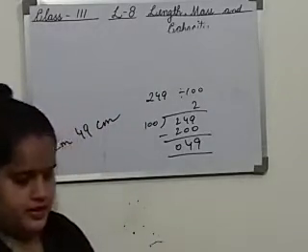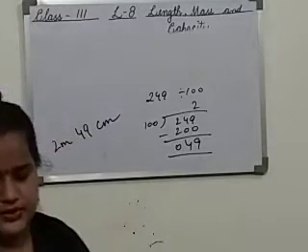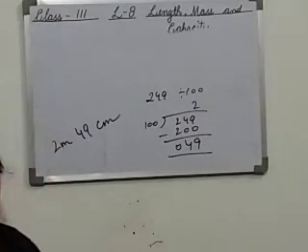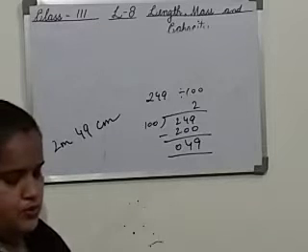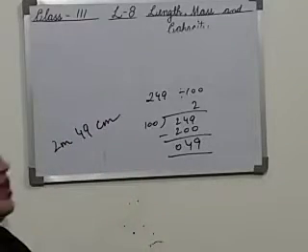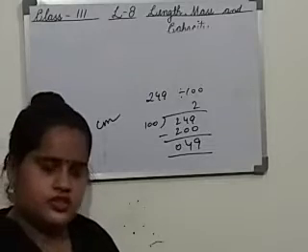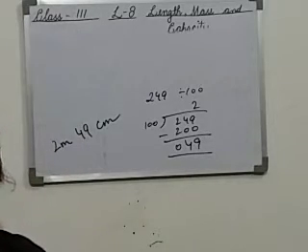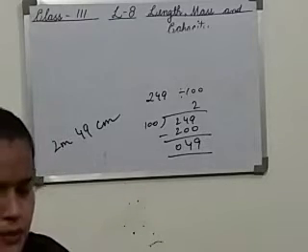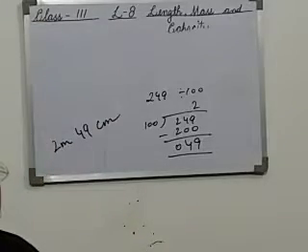Okay. Then C part. Rehan's younger sister weighs about 7,485 gram. How much will she weigh in kilograms and grams? So means we have to change from smaller unit to bigger unit, as we have done in this question also. So what will we do? We will divide. How will we write the question statement? Weight of Rehan's sister equals 7,485. Weight of his sister in kilograms and grams. Again, 1000 gram equals 1 kilogram.